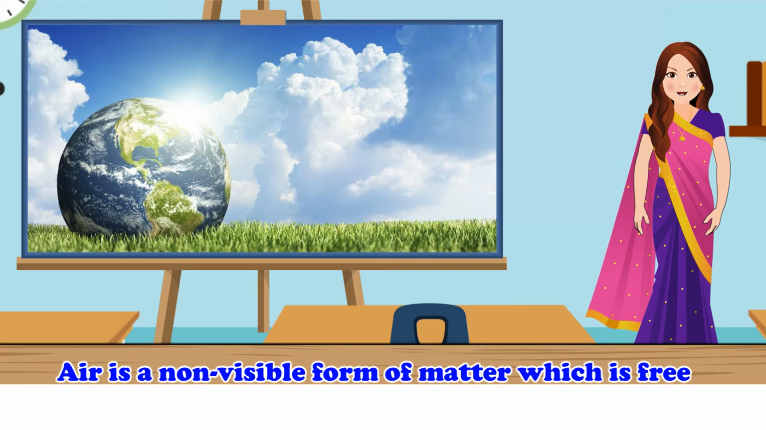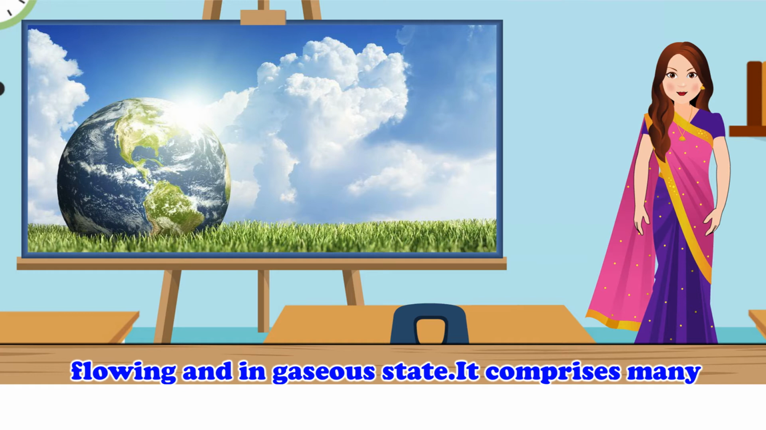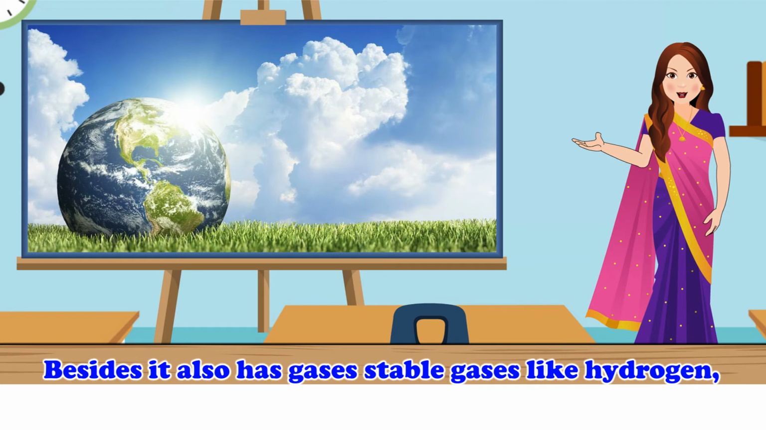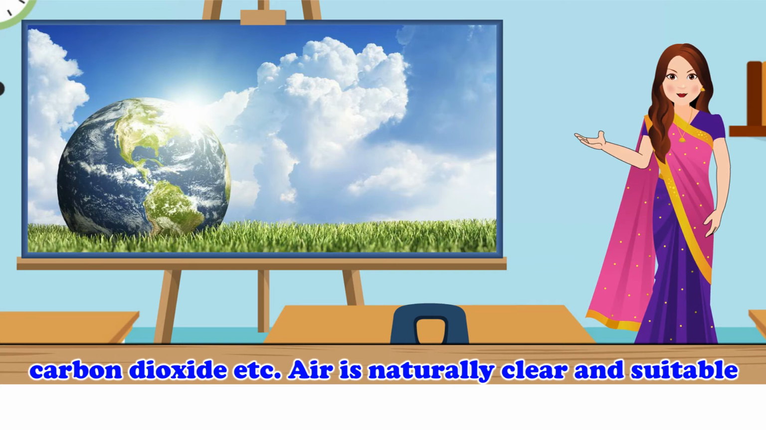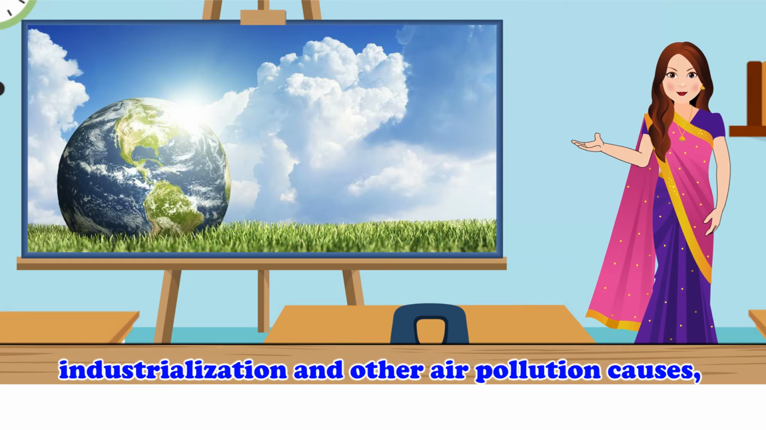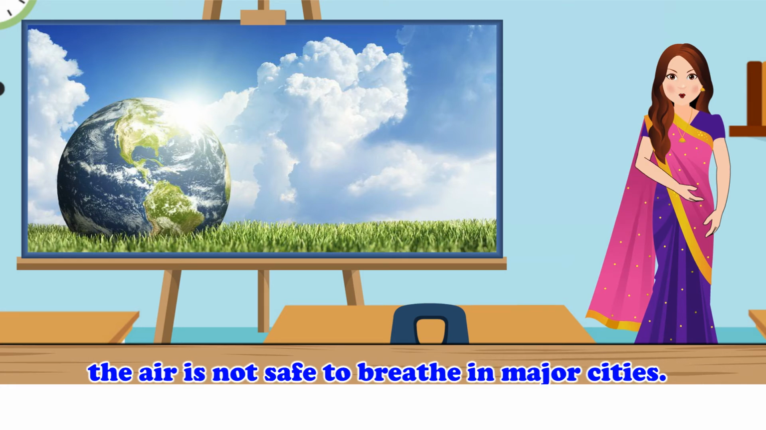Air is a non-visible form of matter which is free-flowing and in a gaseous state. It comprises many gases, of which nitrogen and oxygen form a major portion. Besides, it also has stable gases like hydrogen, carbon dioxide, etc. Air is naturally clear and suitable for human and animal survival, but due to industrialization and other air pollution causes, the air is not safe to breathe in major cities.